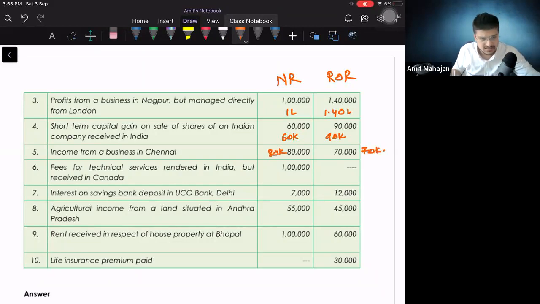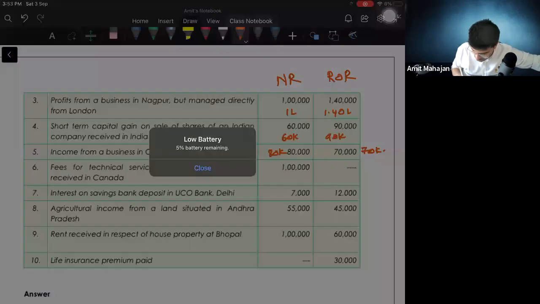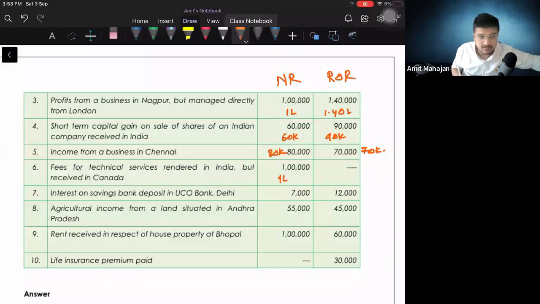Fees for technical services rendered in India but received in Canada. Identify first whether this is an Indian income or not. This is an Indian income, right? Fees for technical services are rendered in India. That's why this will be considered as Indian income. So 1 lakh will be taxable. Interest on savings bank deposit in UCO Bank, Delhi.